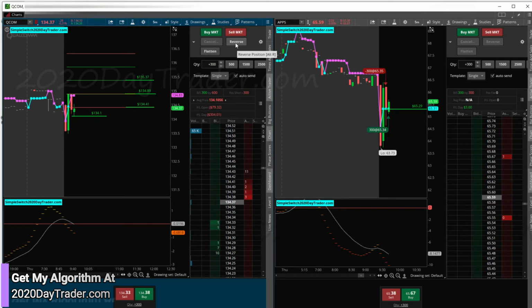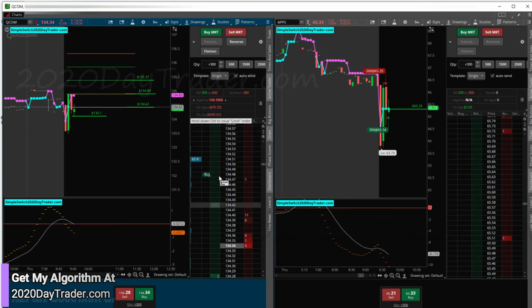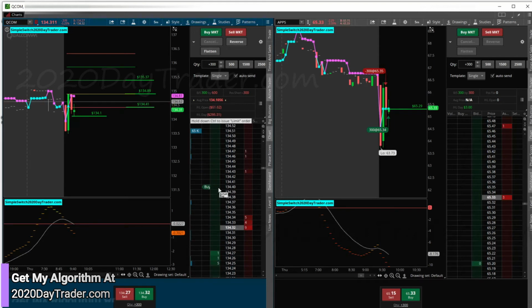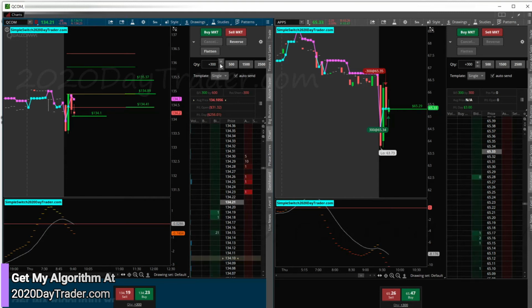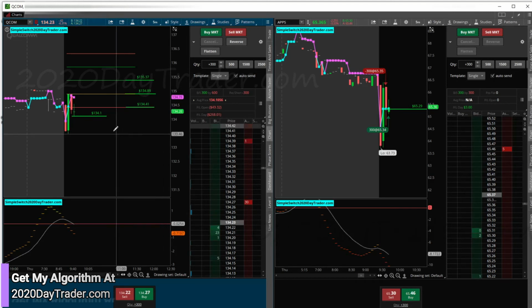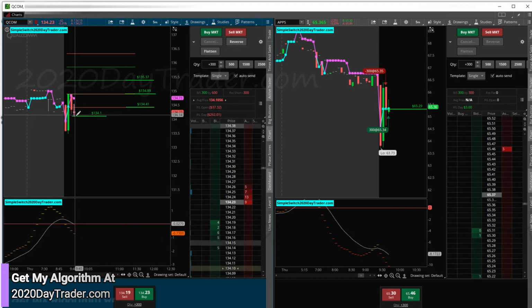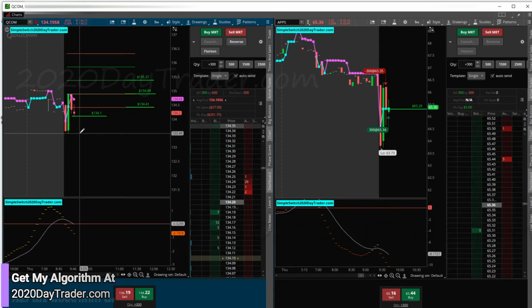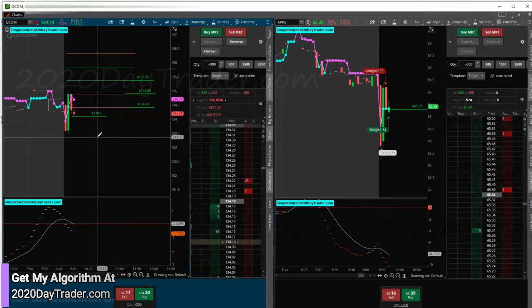All right, so let's do this. So we have 300 shares in. We're in at 134.10. Okay, so it could retrace half or all. So we're going to give it a chance to retrace the other half of this and see what happens here.